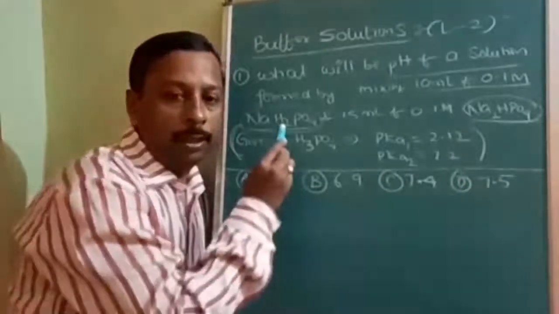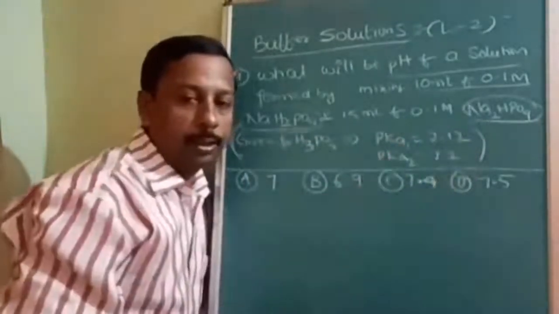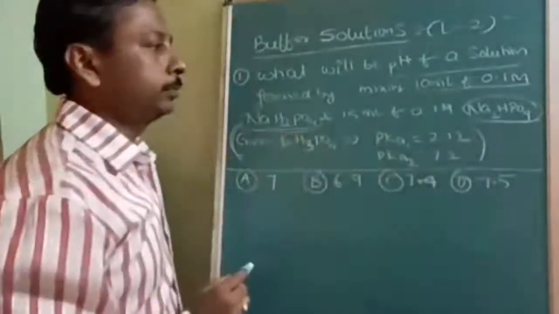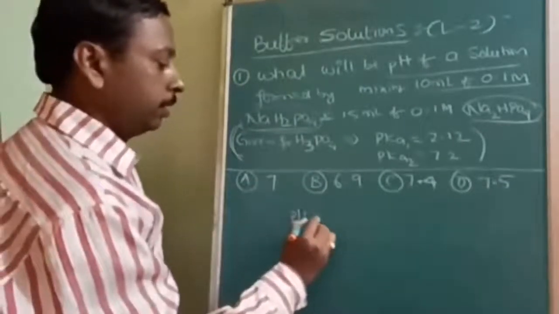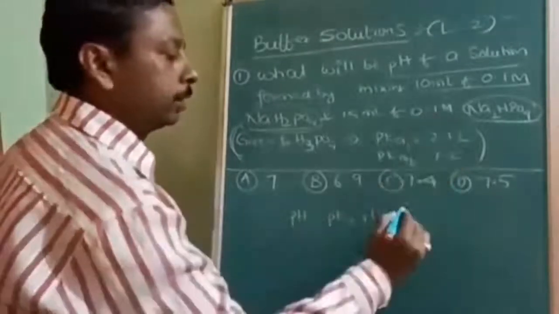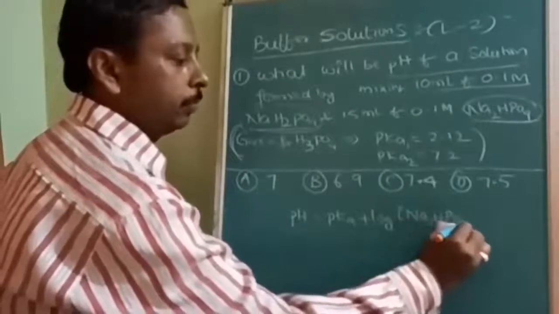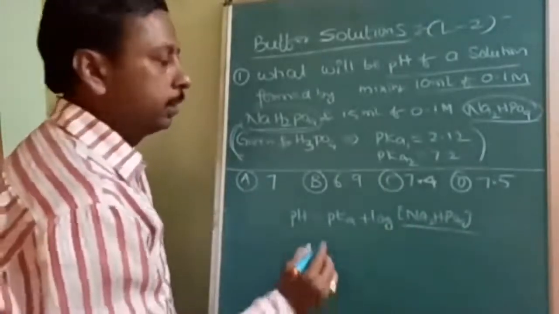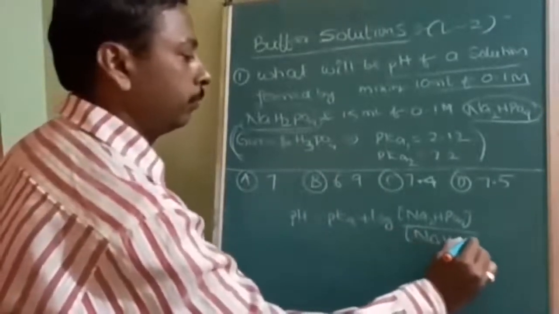When you replace hydrogen with sodium, you get the salt. So this is the salt, this is the acid. The formula will be pH equals pKa plus log of salt concentration over acid concentration. I am taking Na2HPO4 as the salt, and the other is NaH2PO4.